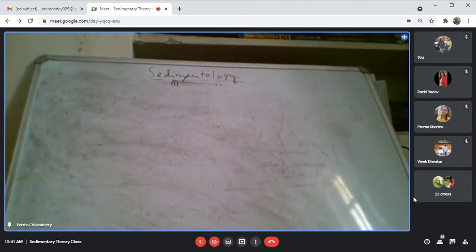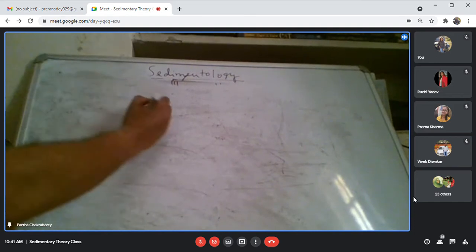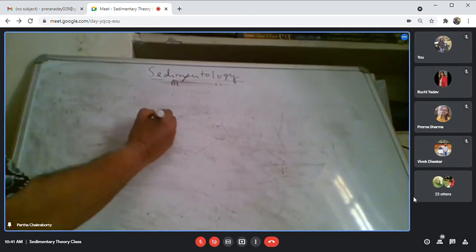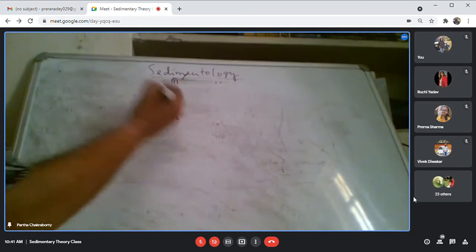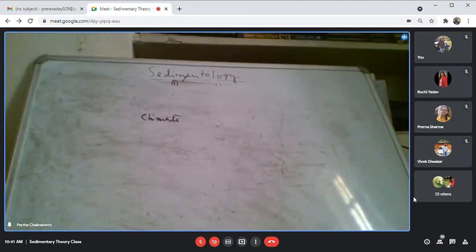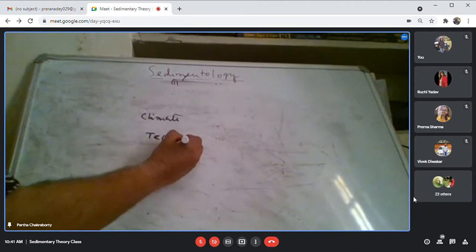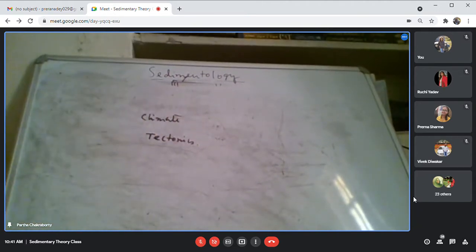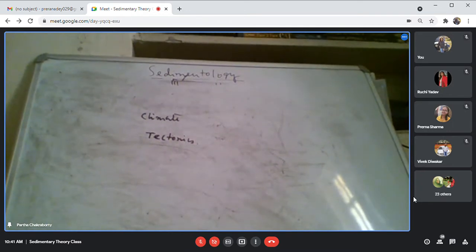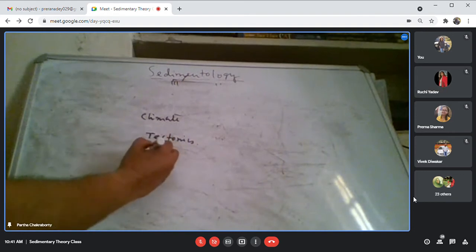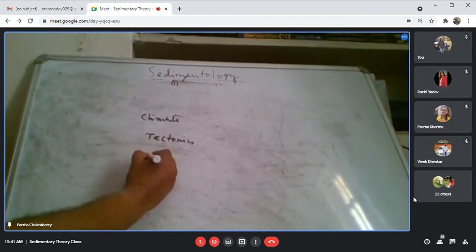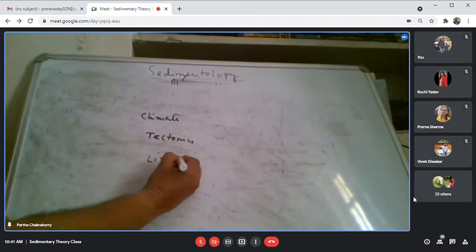And what controls this volume and caliber? One important control is climate. Then you have tectonics, and lithology.